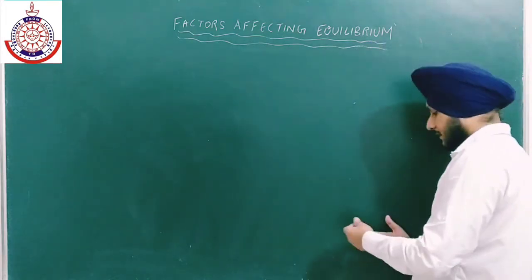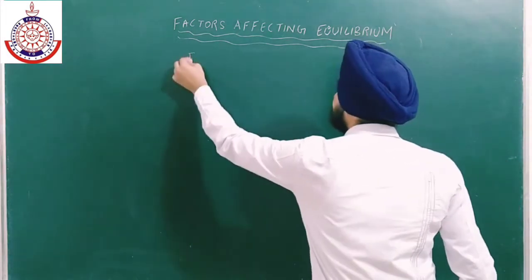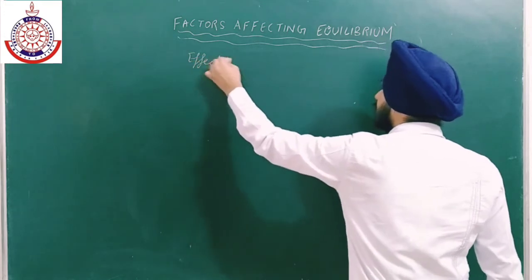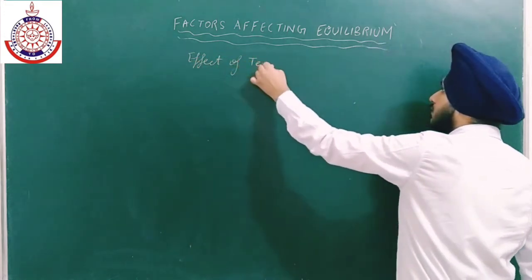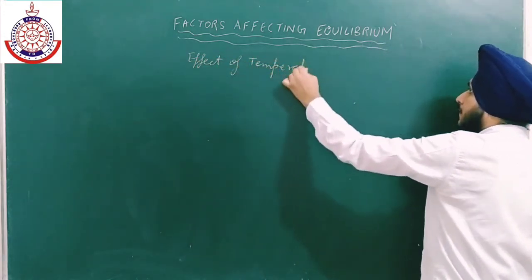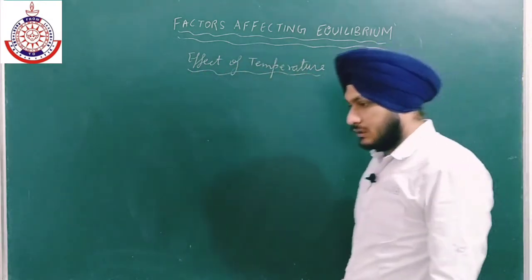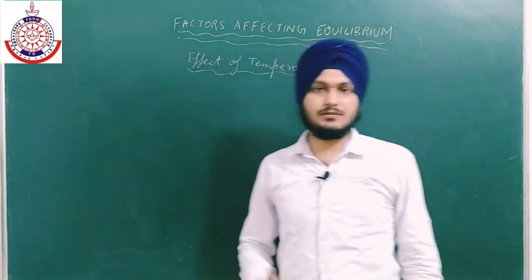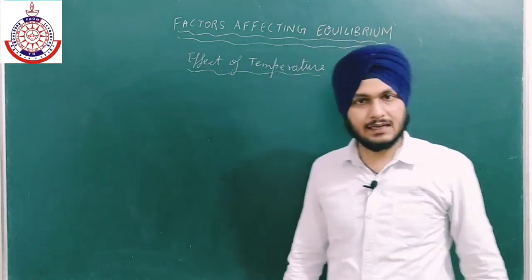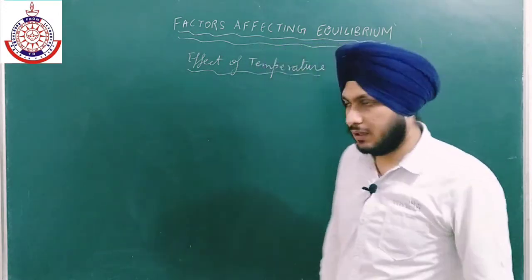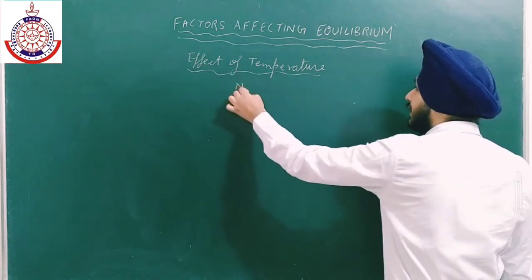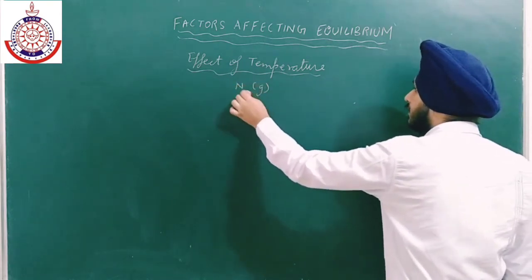Okay, so now effect of temperature. Now there are two types of reactions. One is exothermic and the second is endothermic. So now I am taking the example of again Haber process, and this is an exothermic process.